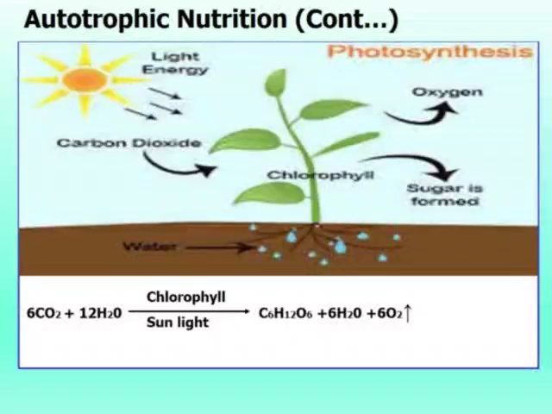So what we have studied today is the types of autotrophic nutrition. There are two types of autotrophic nutrition. The first one is chemosynthesis and the second one is photosynthesis. In chemosynthesis, external chemical energy is required. And in photosynthesis, sunlight is required as energy. Okay, so this was the topic today.